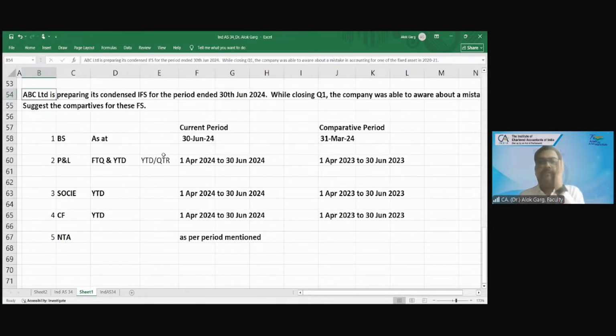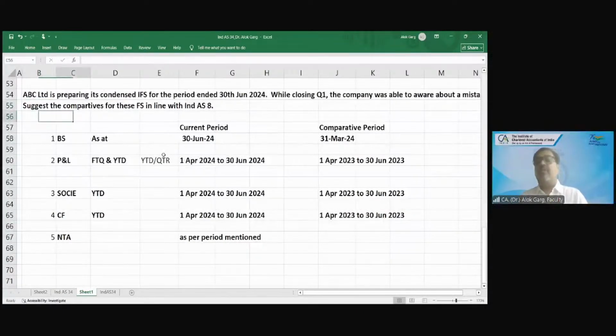Suggest the comparative for these financial statements in line with Ind AS 1 and Ind AS 8. In line with Ind AS 8 only, not Ind AS 1, because we are preparing as per Ind AS 34. Yes, please tell me.